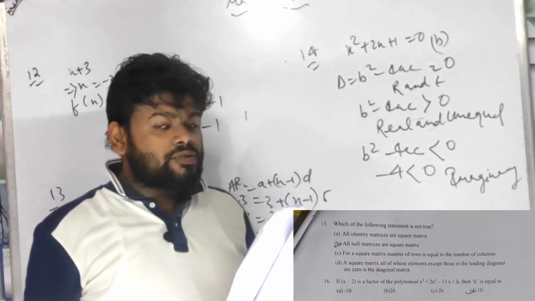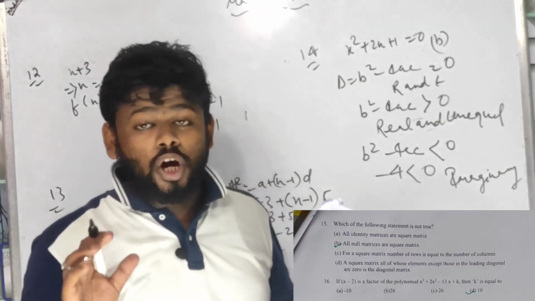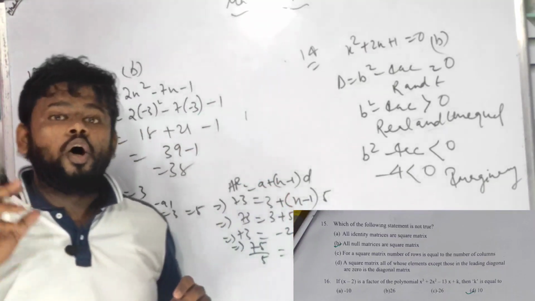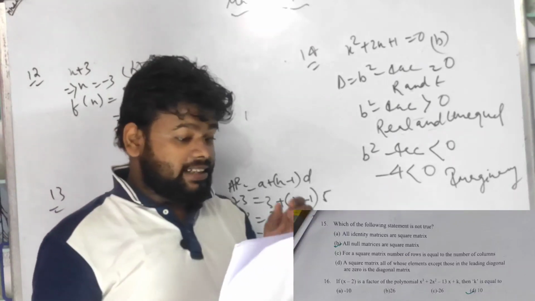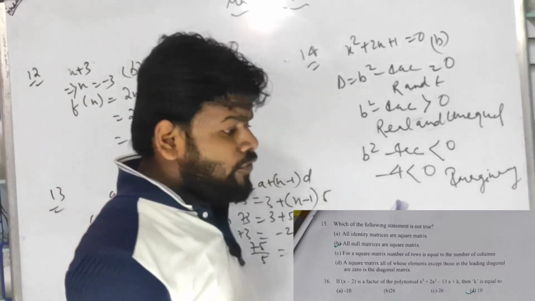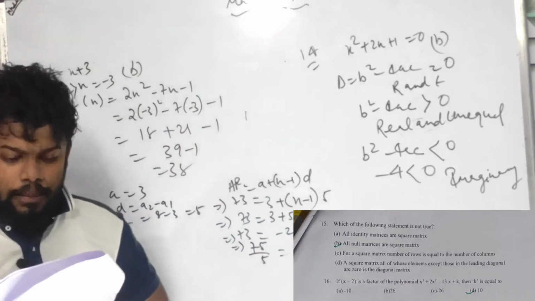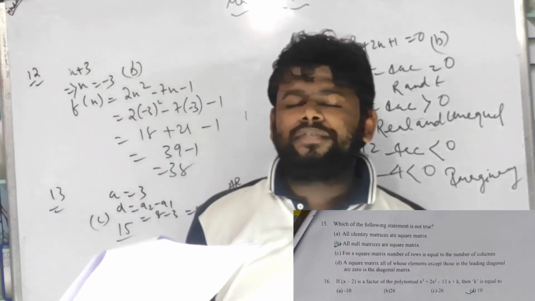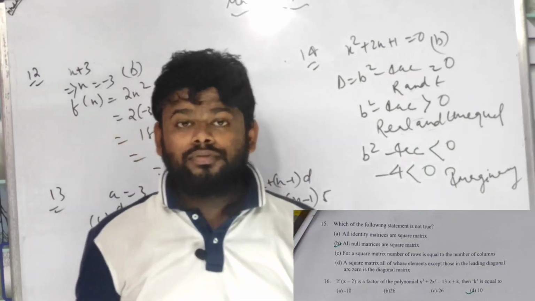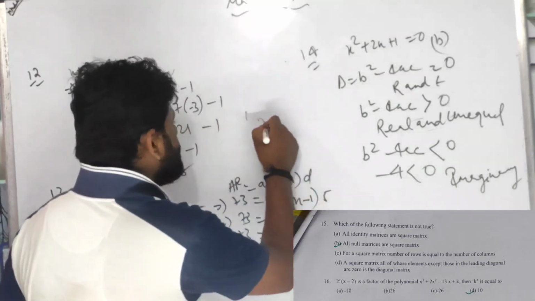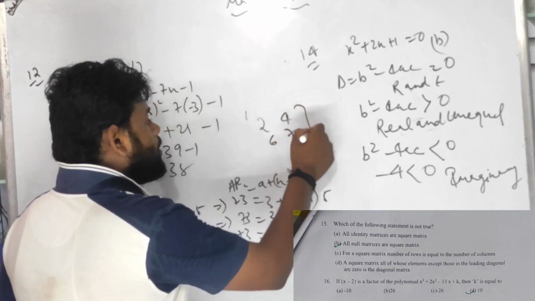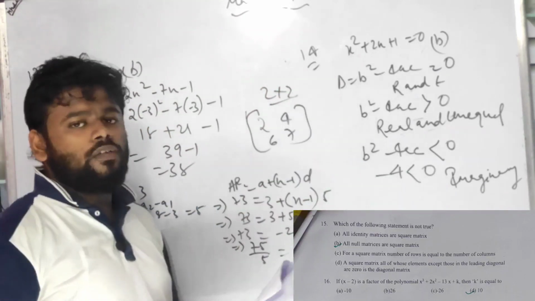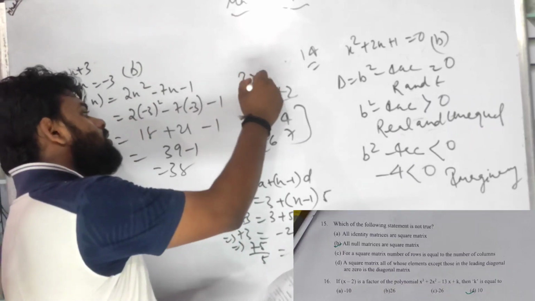All null matrices are square matrices. No, it's an incorrect statement. All the null matrices are zero matrices. For a square matrix, the number of rows and the number of columns are equal. For example, a 2 by 2 matrix with 2, 4, 6, 7 is square, and 3 by 3 also remains square.